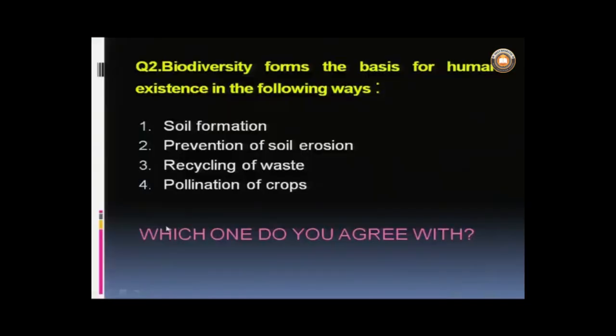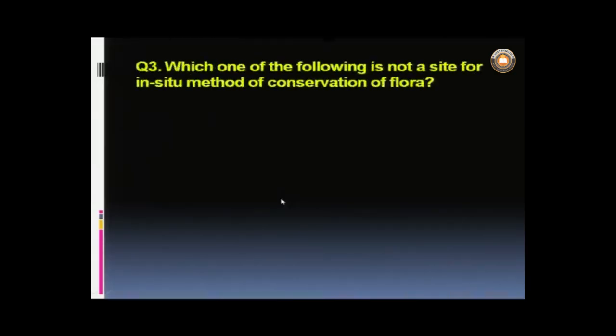So, the answer will be that we agree with all of them. Biodiversity is essential for soil formation, prevention of soil erosion, recycling of waste and pollination of crops. Moving on to the next question.